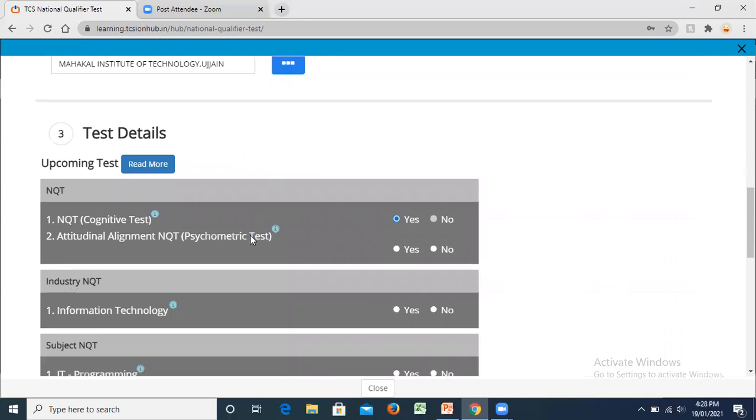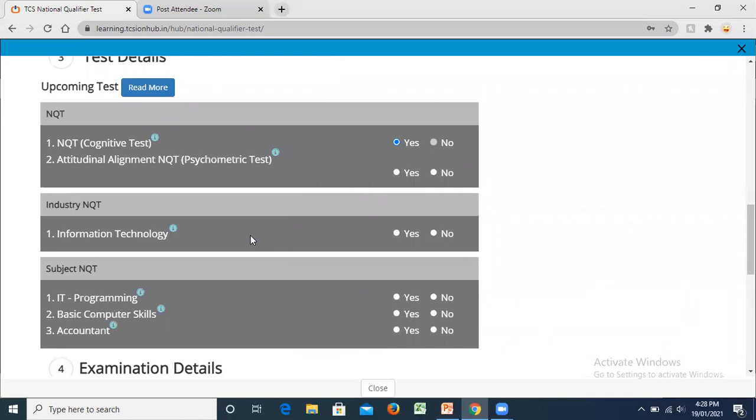Now there is upcoming test. It's very important to pay focus to what upcoming test you're going to take. So NQT cognitive test, yes. Attitudinal alignment, NQT, both these two, everyone please make it compulsorily yes, because these two are like a backup, so you have to give these two. Other than these, if you are good with information technology, if you can code, please make this yes also.